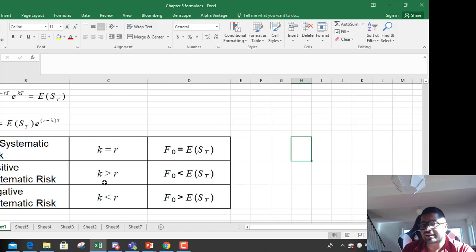If there is systematic risk, K is greater than R, so the discount rate that you are using is greater than risk-free rate, so the asset is more risky than the treasury bills, then forward price will be less than estimated spot. If there is negative systematic risk, that is, the asset you are investing in is less risky than risk-free rate, then forward price will be greater than estimated spot.